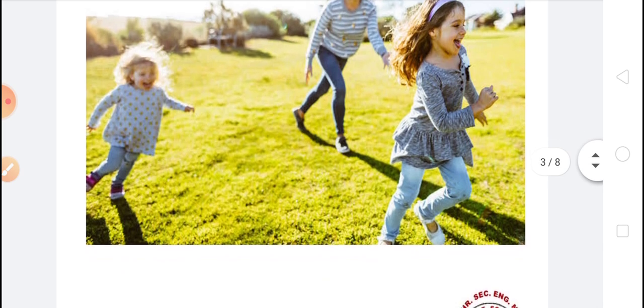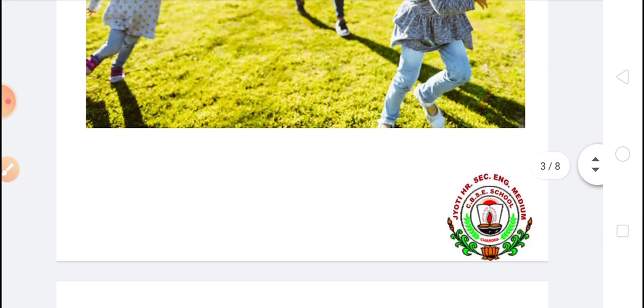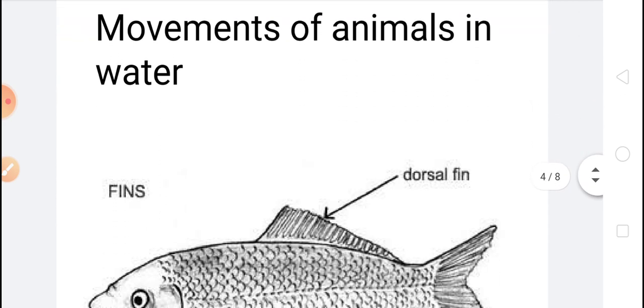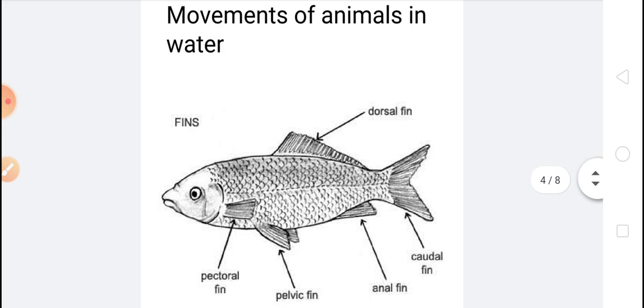Now we are going to the next topic, movements of animals in water. Aquatic animals like fishes, frog, crab, whale, prawn, they have different organs of movement. You can see in the picture, fish. Fish has a pair of fins in the front, and these fins help it to move forward.